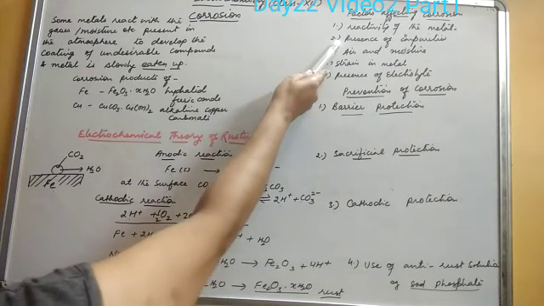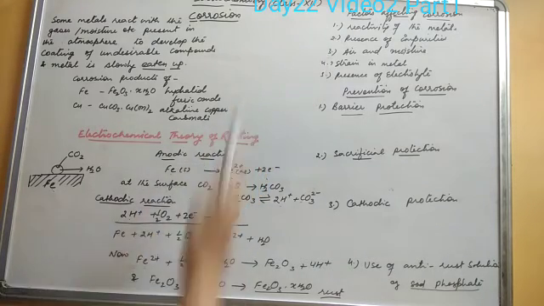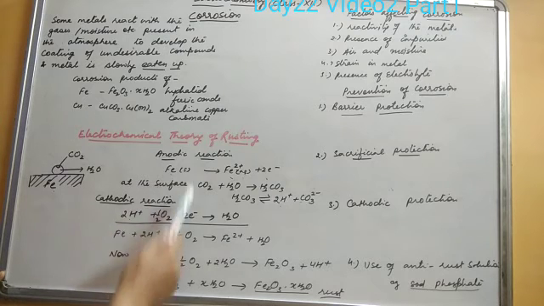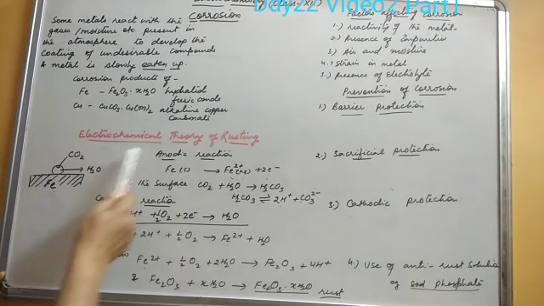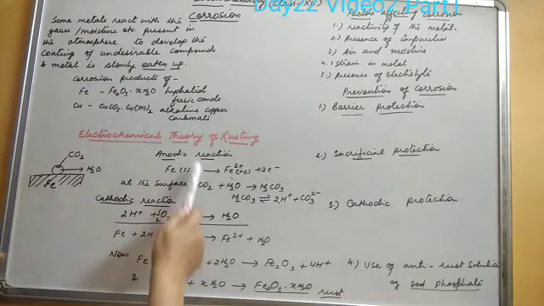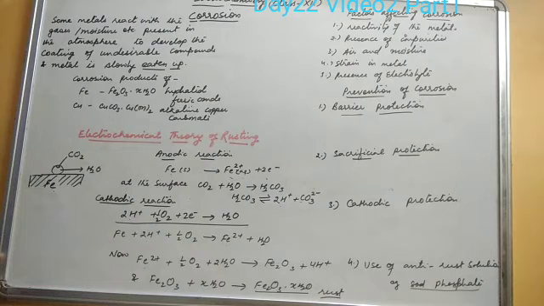Presence of impurities. The more impurities present on the surface of the metal, the better an electrolyte it acts as. Therefore, more corrosion takes place. More impurities, better electrolyte, better the electrochemical process on the surface of the metal, and corrosion will be faster. Air and moisture. If air and moisture are present, then only corrosion takes place, because they are the initiators of the corrosion.